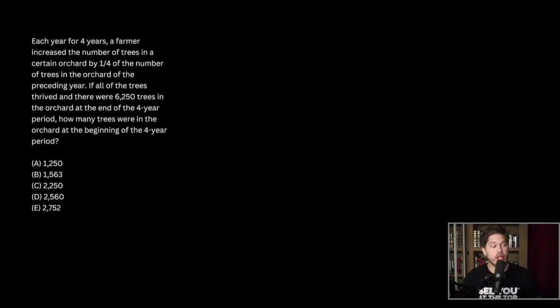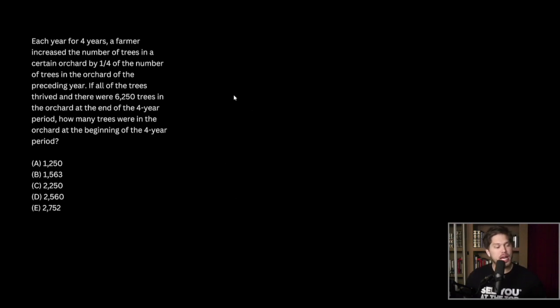Each year for 4 years, a farmer increased the number of trees in a certain orchard by 1/4 of the number of trees in the orchard of the preceding year. If all of the trees thrived and there were 6,250 trees in the orchard at the end of the 4-year period, how many trees were in the orchard at the beginning of the 4-year period?